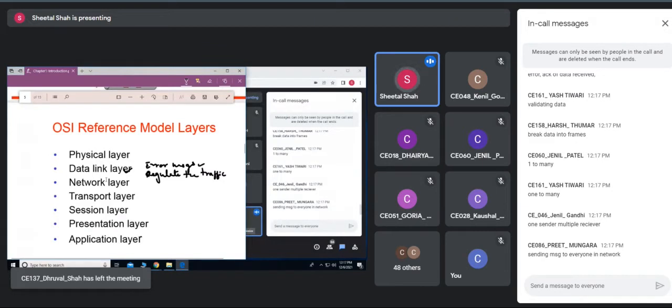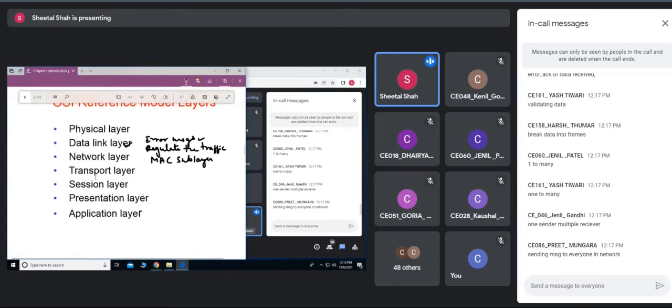So in case we are having a broadcast network, it is a function of the data link layer to decide, if more than one sender wants to broadcast, whose turn it is. That is carried out by a sublayer of the data link layer known as the MAC sublayer. Are you getting this? The MAC sublayer decides whose turn it is while sending data using a broadcast network. So this is about the data link layer.